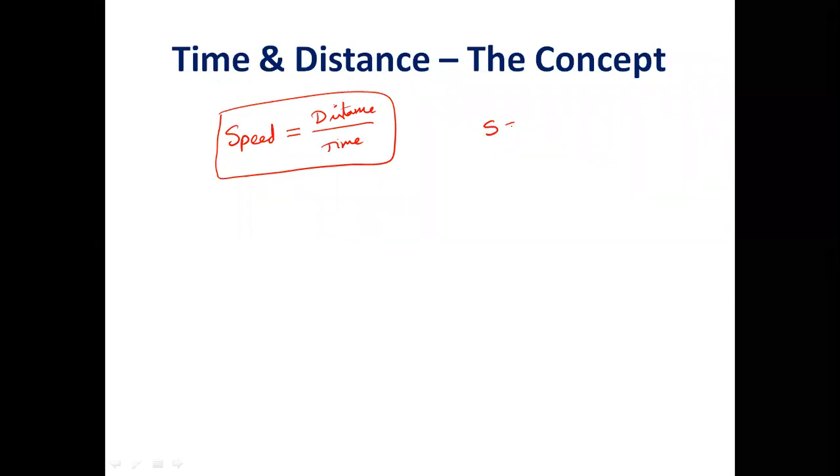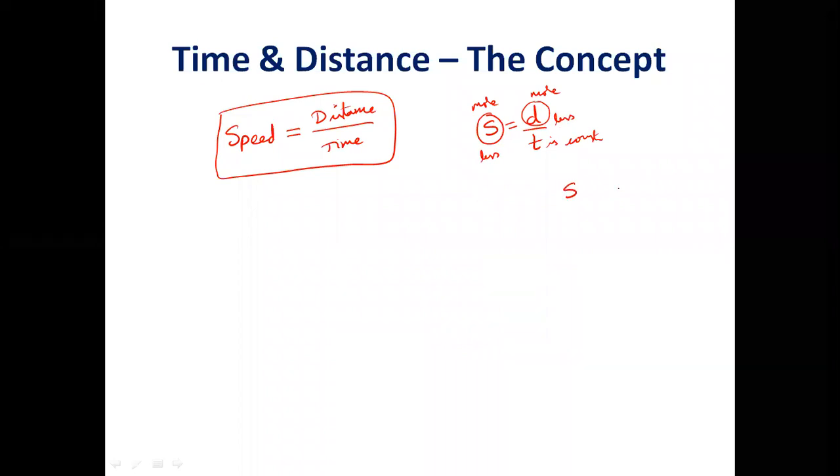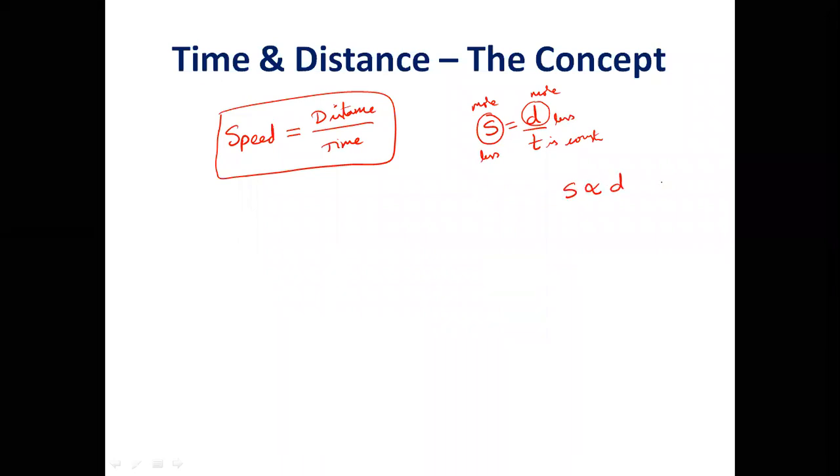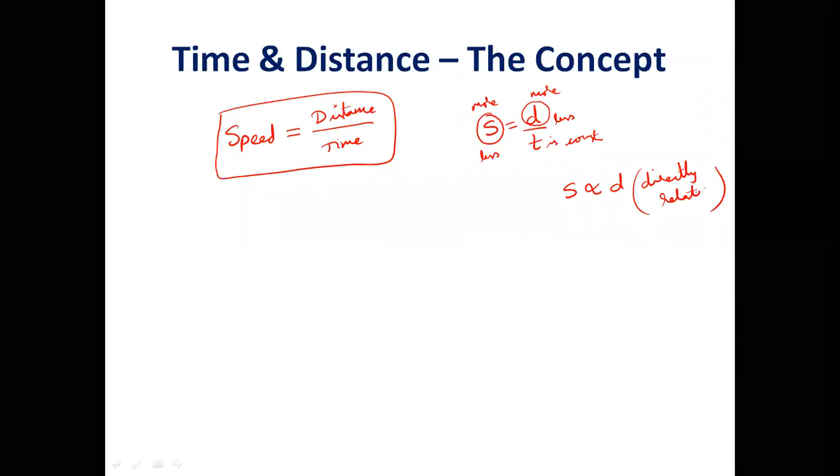And one more observation I have to make here. Speed equals distance by time. If time is kept constant, let us say time is equal to 1, then in a given time, if you travel with more speed, do you cover more distance or less distance? More distance. So speed is more, distance will be more. Speed is less, distance will be less. That means speed and distance are directly proportional to each other. Directly related means if one increases, the other also increases. We call it directly proportionate also.